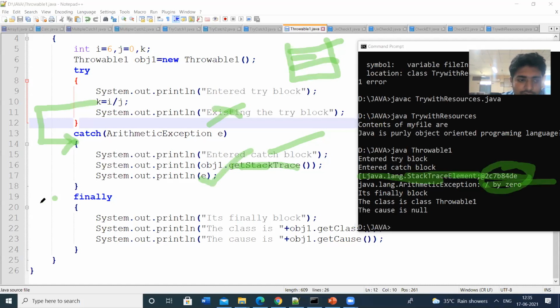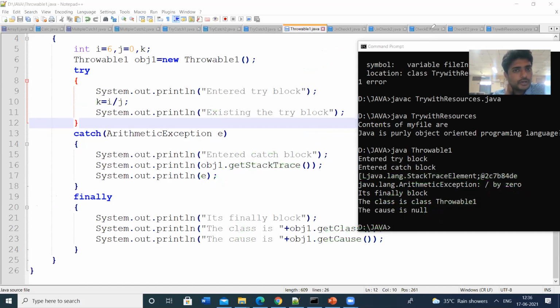Then control goes to the finally block, and the finally block will be executed. And I am getting the class name. The class name is Throwable1. For getCause, there is no cause here, that's why the method returns a null value. These are some methods used in day-to-day exception handling programs. All these methods are defined in the Throwable class. So this is all about the Throwable class.